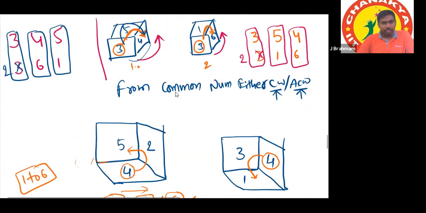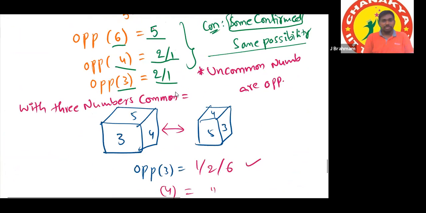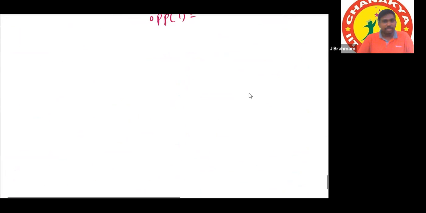Okay. 1 number common, 2 numbers common, then 3 numbers common. Here I am writing the point. With the 3 numbers common, this is exactly same as 1 dice 1 position only. Yes or no? Whatever the conclusion is there for 1 dice 1 position, the same conclusions apply for this also. Yes. Next, suppose what if 3 positions are given?